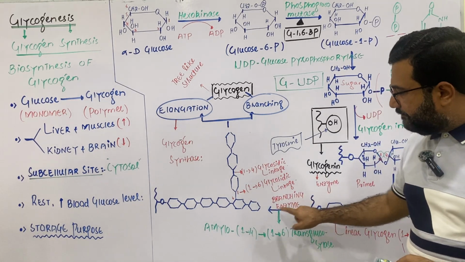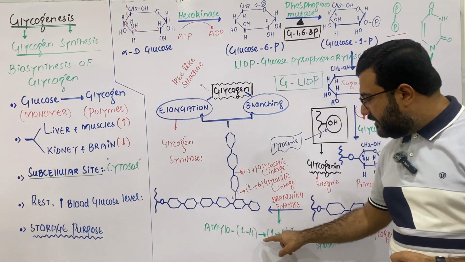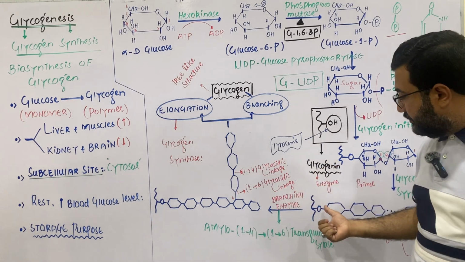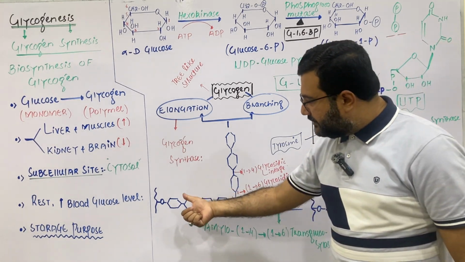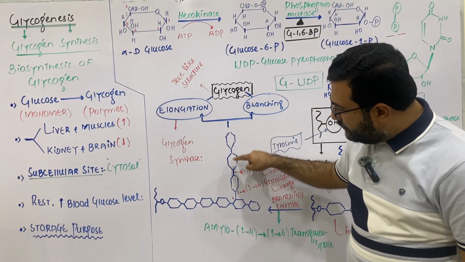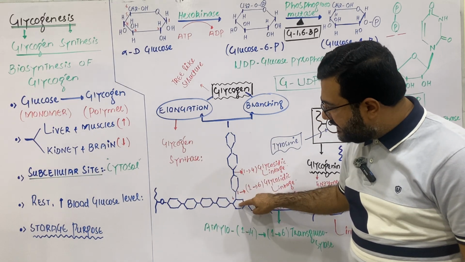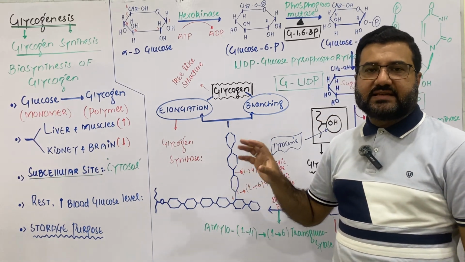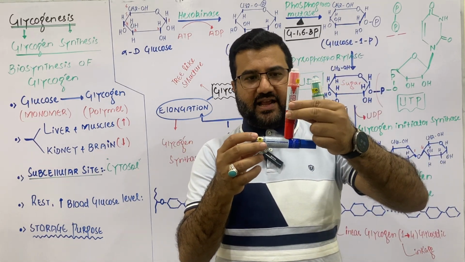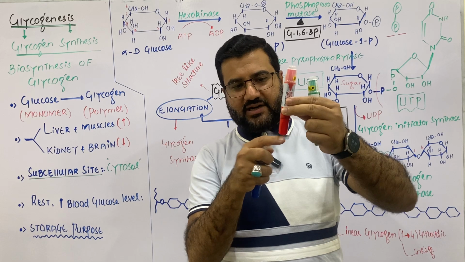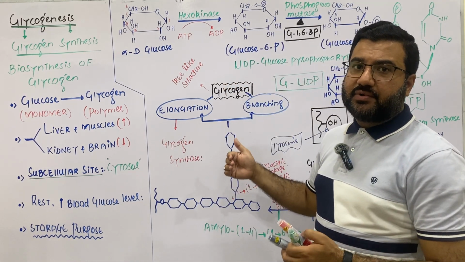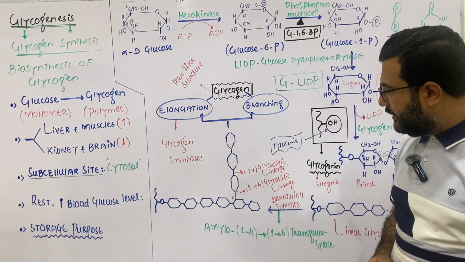Then the branching enzyme, which is specifically called amylo 1,4 to 1,6 transglucosylase, now triggers the branching of this linear molecule, and my dear students, now the branching starts. And during that branching, when a branch of glucose units is attached to the main stem, the glycosidic linkage is the 1,6 linkage. Meaning if this is the main stem and to this a branch of glucose is attached, then my dear students, this attachment linkage here will be the 1,6 linkage. This ether linkage will be between carbon number 1 and carbon number 6 of the glucose molecules.